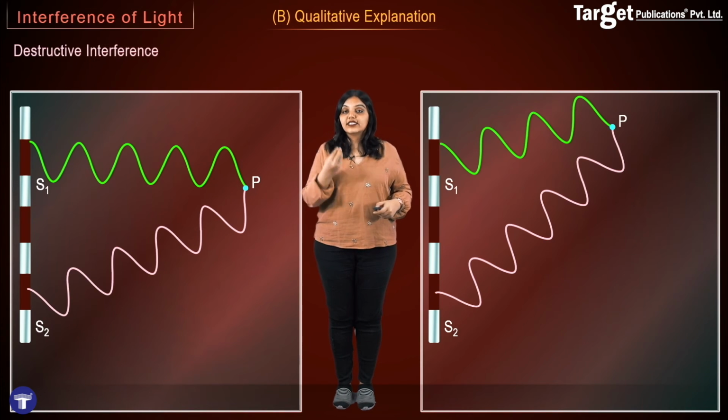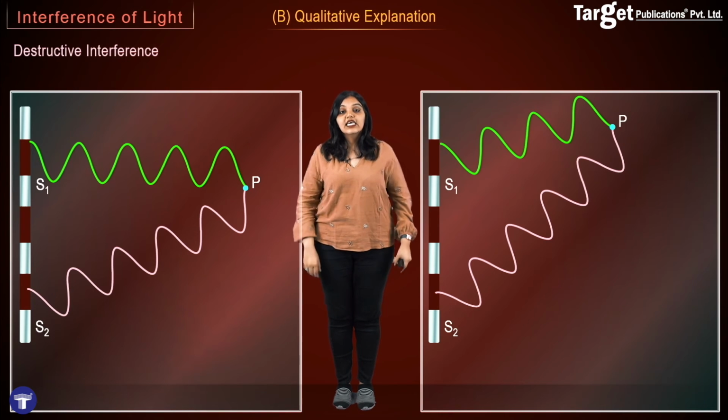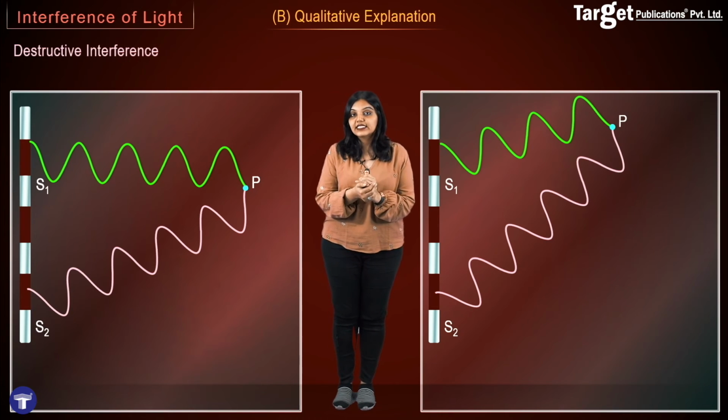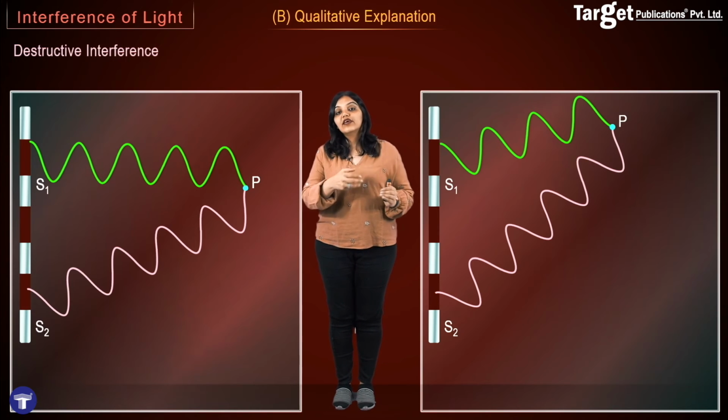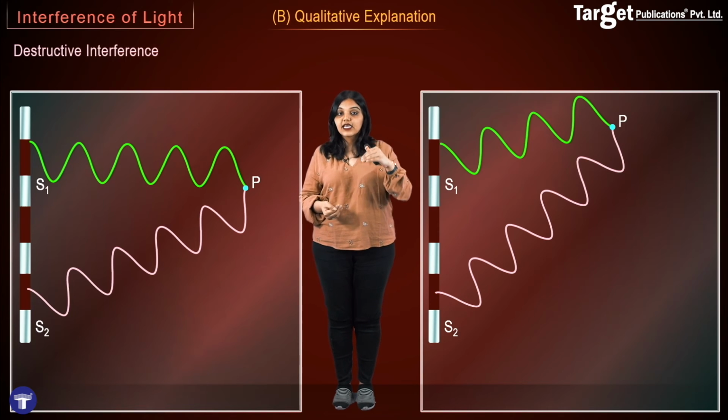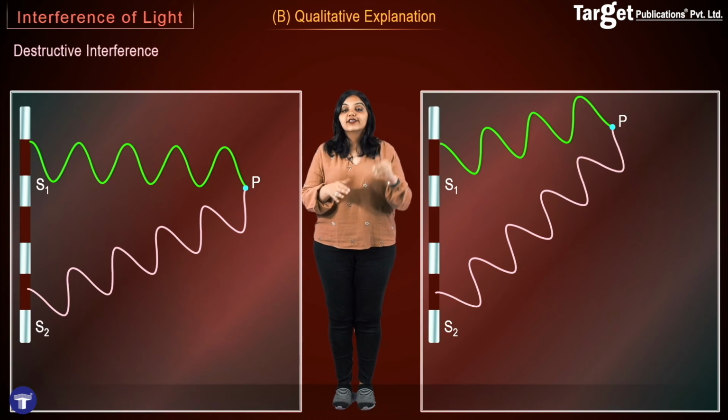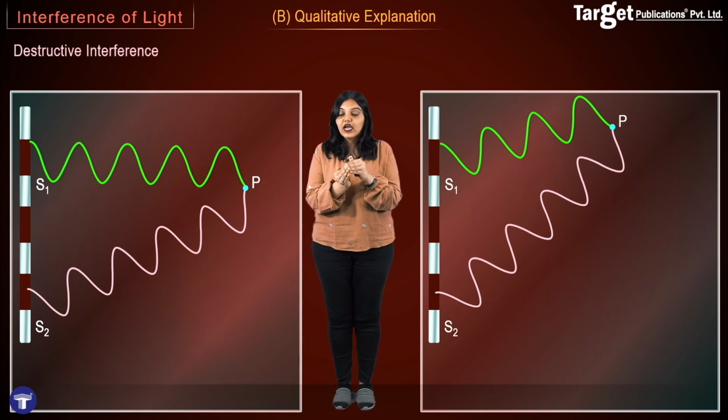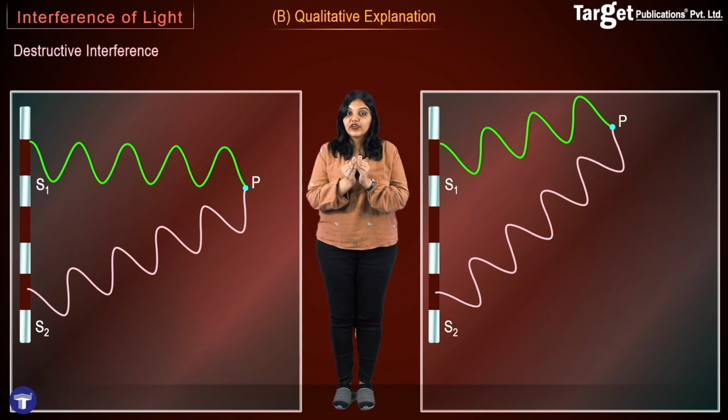Similarly, in a qualitative discussion of the condition for destructive interference, we see that destructive interference takes place at a point if the waves reaching that point are opposite in shape. In this case, the wave from S1 has a crest and the wave from S2 has a trough. So when the crest of one and the trough of the other reach the point at the same time, you have destructive interference.